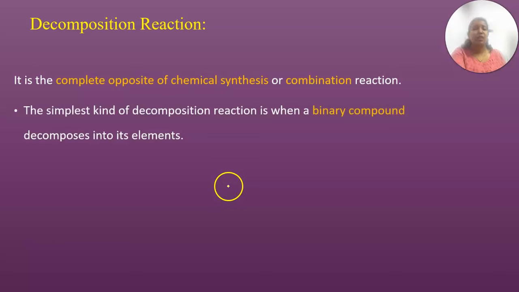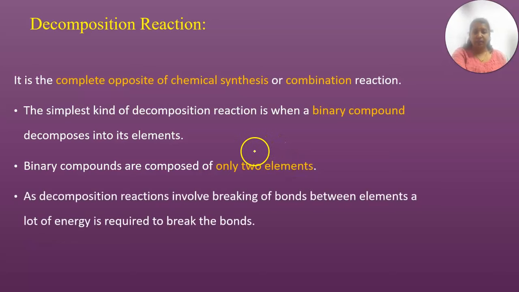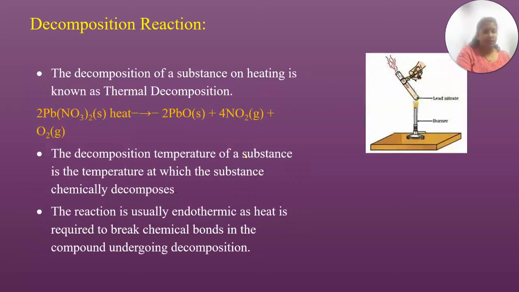The simplest kind of decomposition reaction is when a binary compound decomposes into elements. Binary compounds are compounds of any two elements. Generally, the product compound acts as a reactant, breaks down its bonds and gives you the required elements.